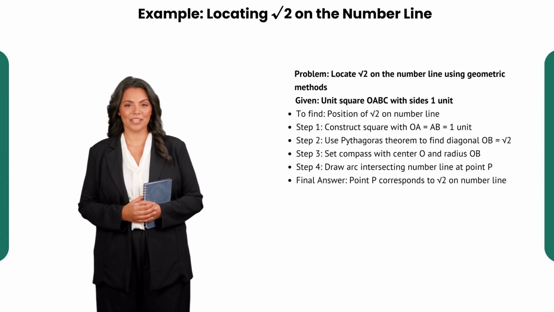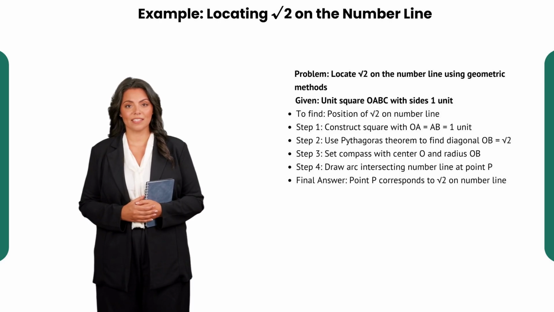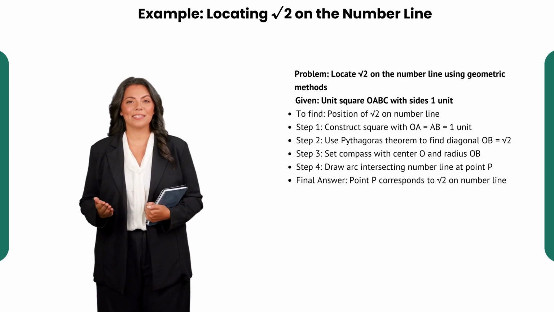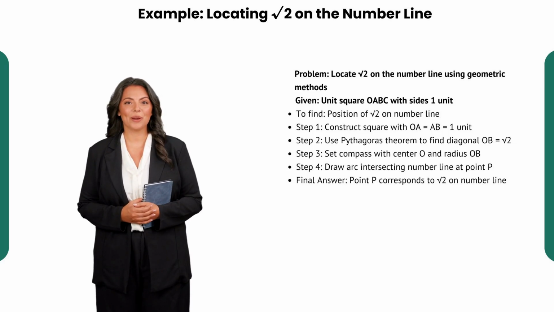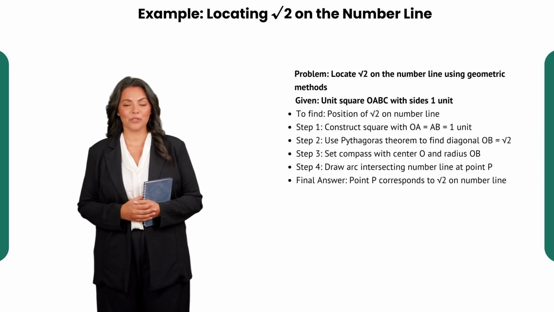Here is a practical example to strengthen your understanding. We want to locate the irrational number square root of 2 on a number line. Given a square OABC where each side measures exactly 1 unit, our first step is to construct this square accurately. Next, applying the Pythagorean theorem, the diagonal OB equals the square root of OA squared plus AB squared, which is the square root of 2.